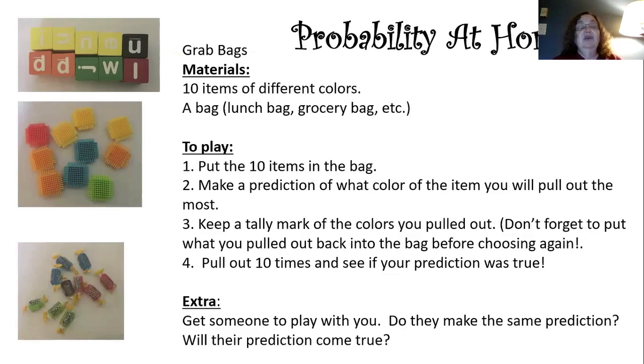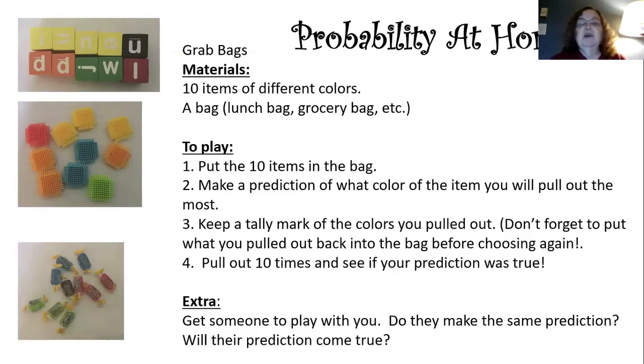Now, you can use one of those, or if you have 10 of something else that you want to use, that's fine. You could even make your own cards with shapes and colors on them. So you also need a bag, and you can use a lunch bag, a grocery bag. You could even use a pillowcase.